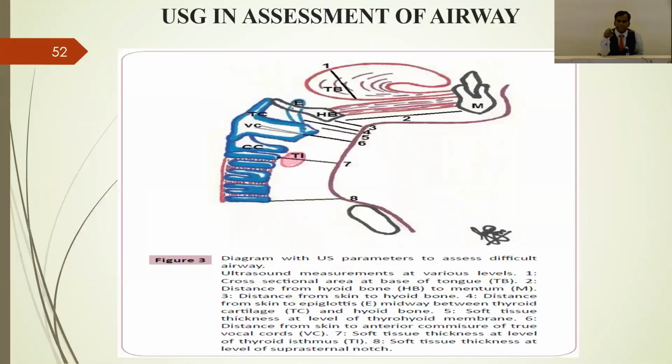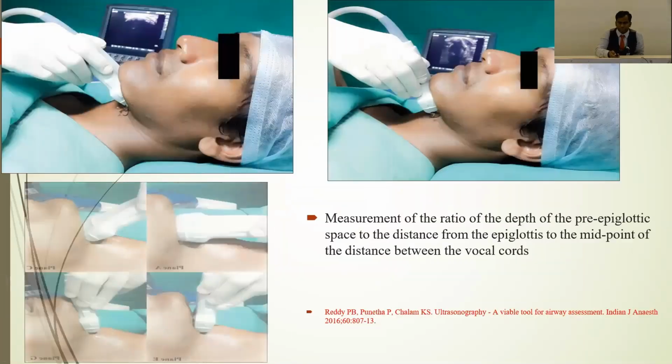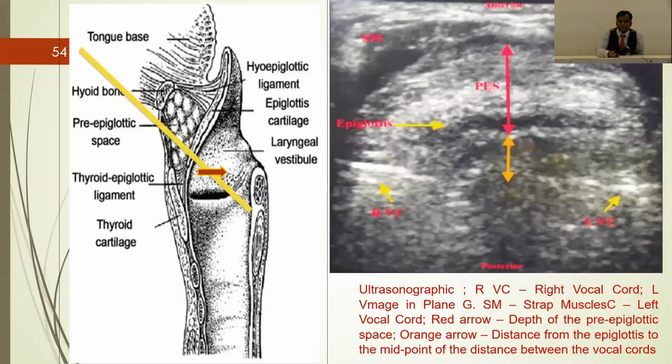So this is the image which shows what measurements you should do when you are going for it: mentum to hyoid bone, and then the distance from the skin to thyroid cartilage, epiglottis, vocal cords, cricoid cartilage, thyroid isthmus, and suprasternal notch. These distances should be measured when you are using USG for assessment of the airway. That will definitely tell us the difficulty of the airway. And this is the image.